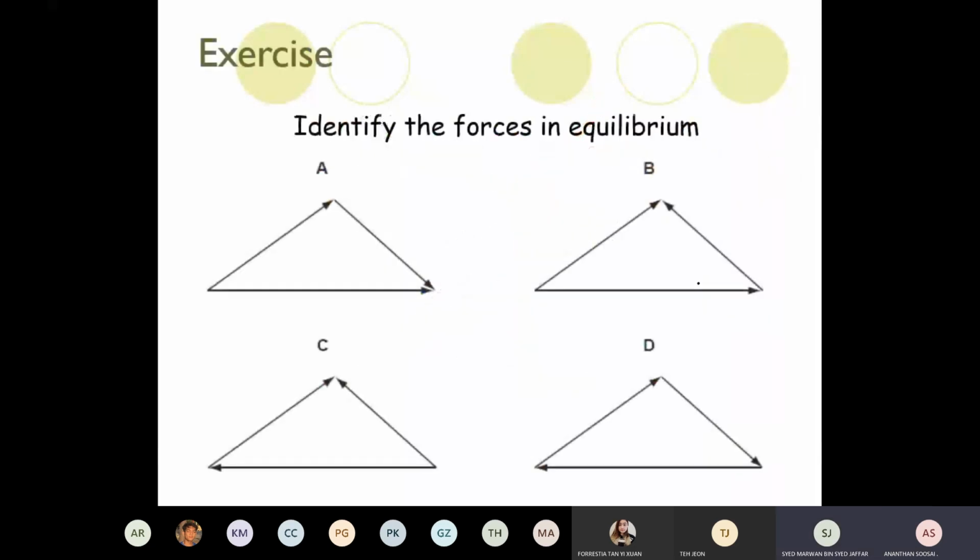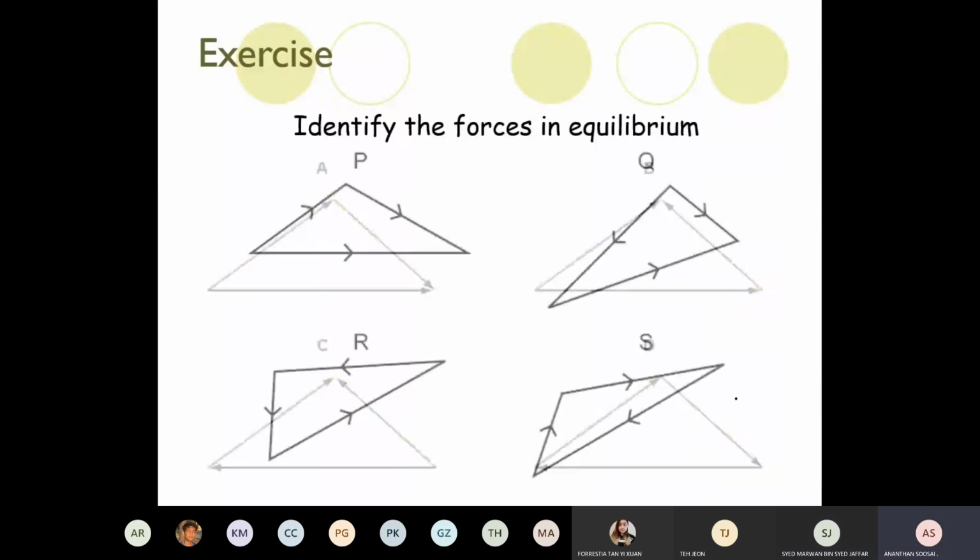Okay, now what is the answer for this? Identify the forces in equilibrium. Out of these 4 answers, which is in equilibrium? So the forces must follow one after another, right? So the answer should be D. D is the answer, of course, because the head of the first vector connects to the tail of the second vector. So it's connected. So it's in equilibrium.